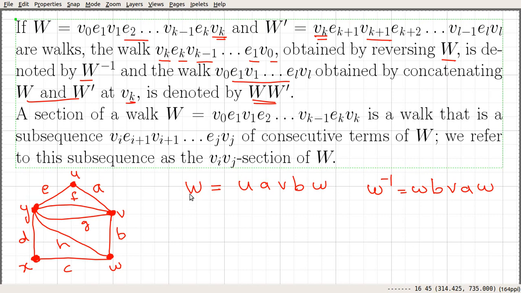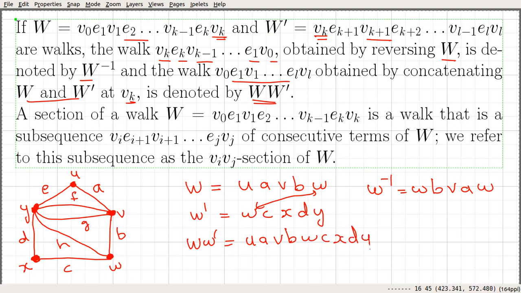For example, let w be this and w dash be something like w c x d y. Then w bar will be, you simply copy w, u a v b w, and then copy paste the remaining w dash here. So these two things are common. So w c x d y.